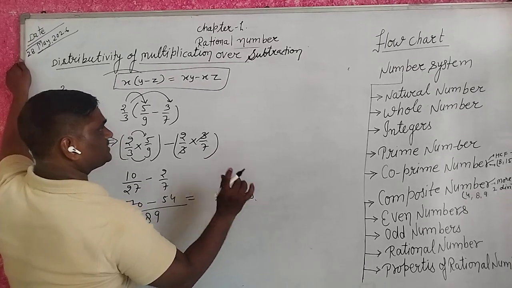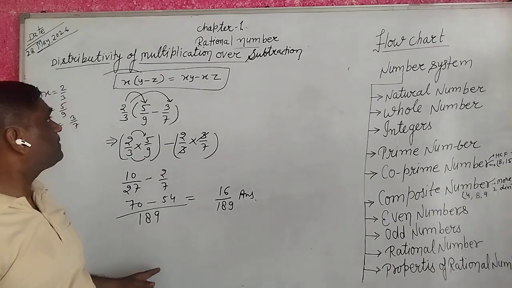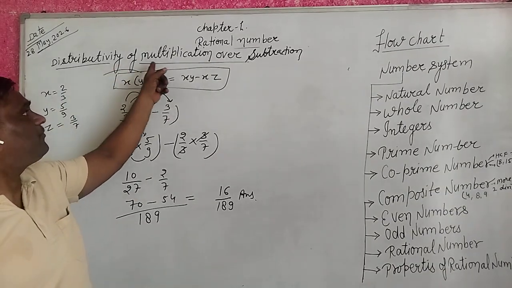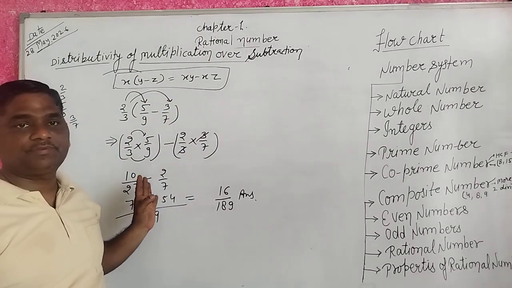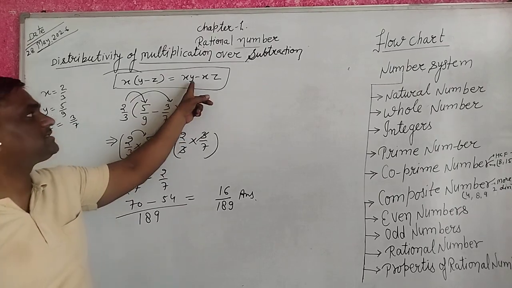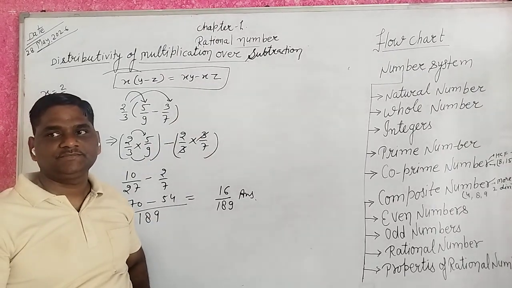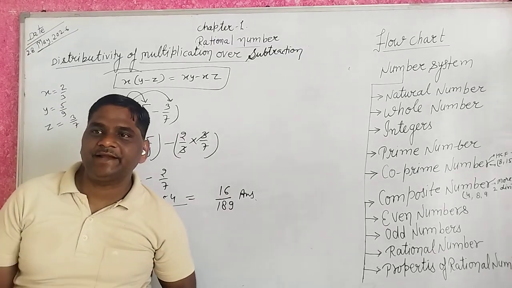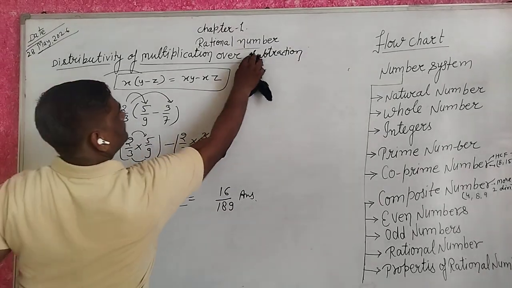That is your answer. Okay guys, so distributive property of multiplication over subtraction is shown by this formula, x into y minus z equal to x into y minus x into z. I think you understand, you better understand. Okay guys, next.